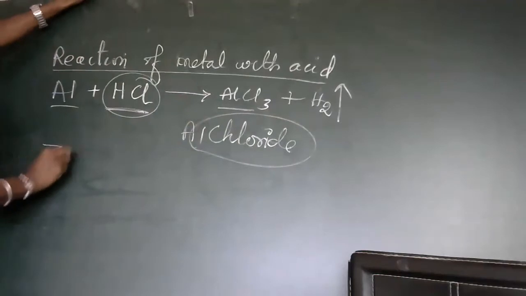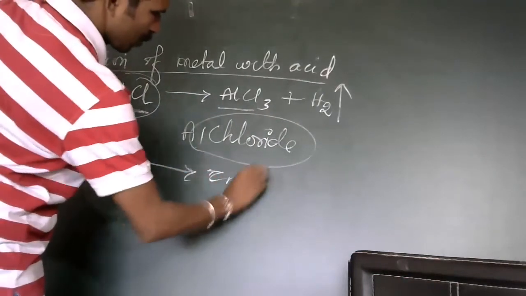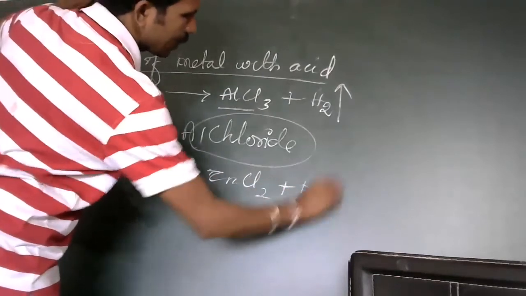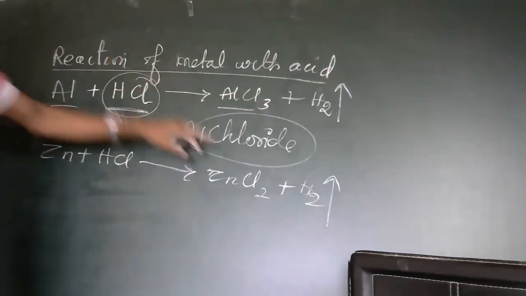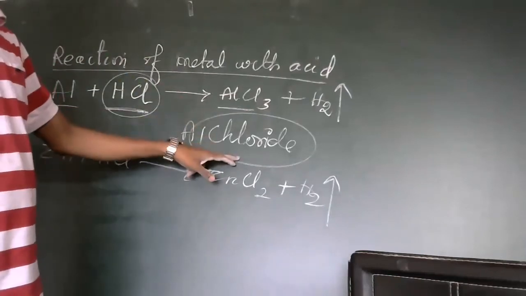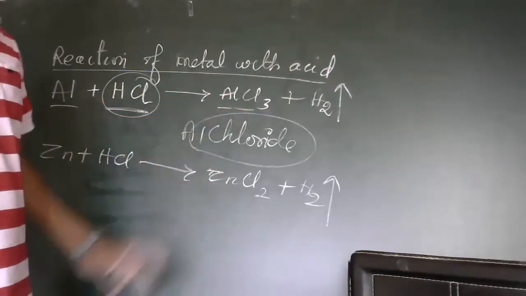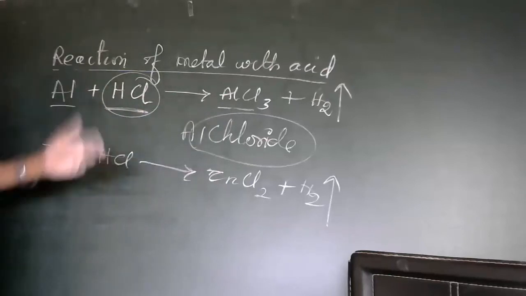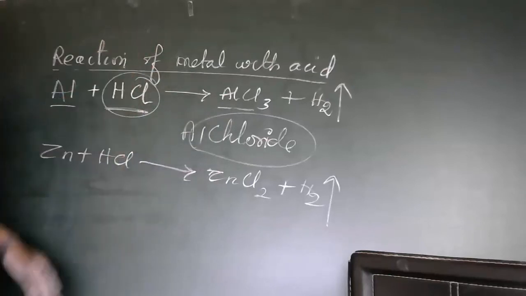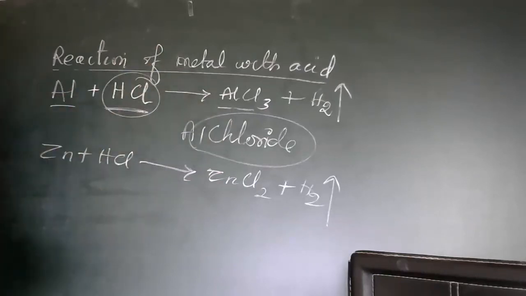In the case of zinc, it is zinc chloride. Usually chlorides are formed. If any metal reacts with HCl acid, it forms the respective chlorides, aluminium chloride or zinc chloride, depending on what type of metal we are taking.